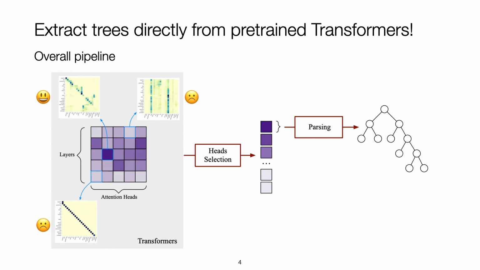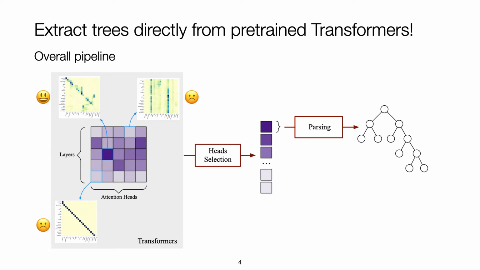The figure here shows the overall pipeline to extract trees directly from transformers. The left-hand side shows a pre-trained transformer. The purple heat map in the middle illustrates how likely a specific attention head is syntax-related. Each head corresponds to a self-attention distribution given a sample sentence, illustrated by 3 small heat maps.